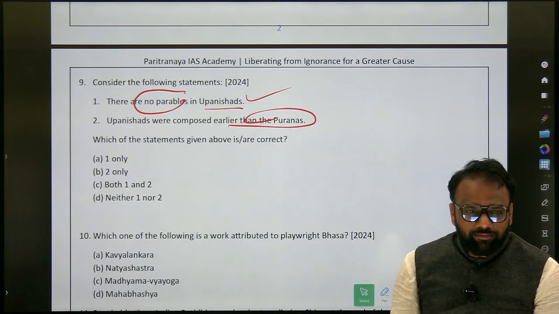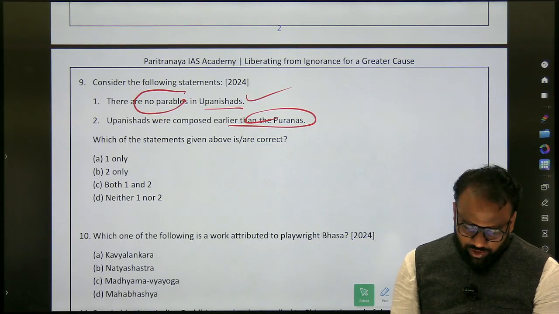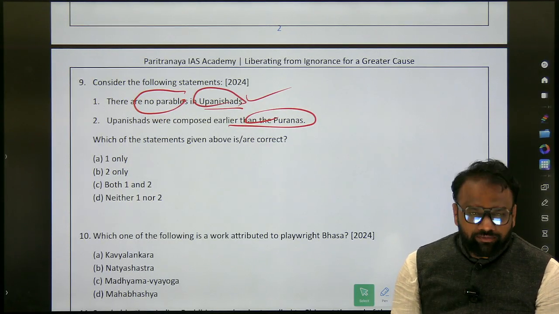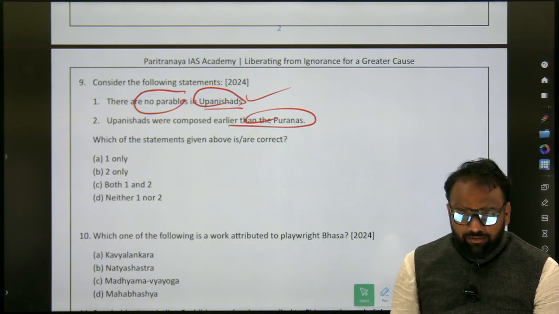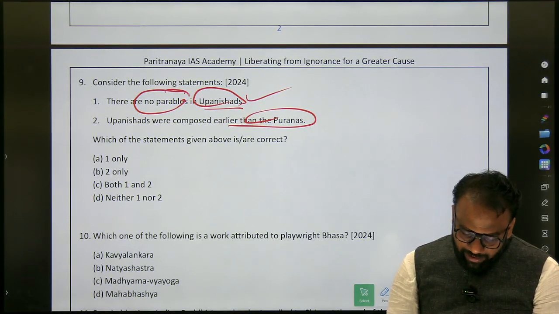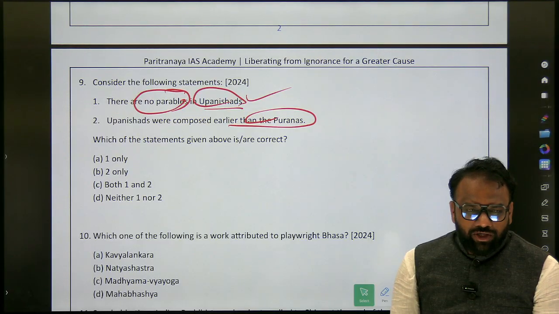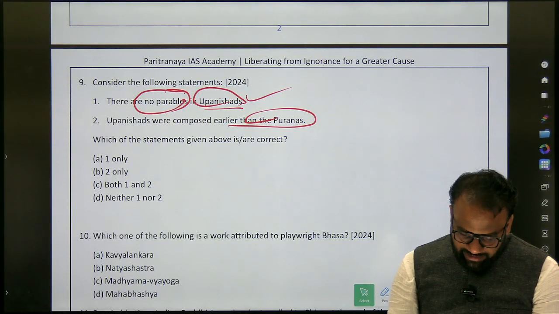So what is parable? Short stories. Okay. So what is Upanishad? When it comes to Vedas, how many parts do the Vedas have? 4 parts. Which is the last part? Vedanta is also called Upanishad. So there are no parables in Upanishads. Here the question has already appeared in the examination.